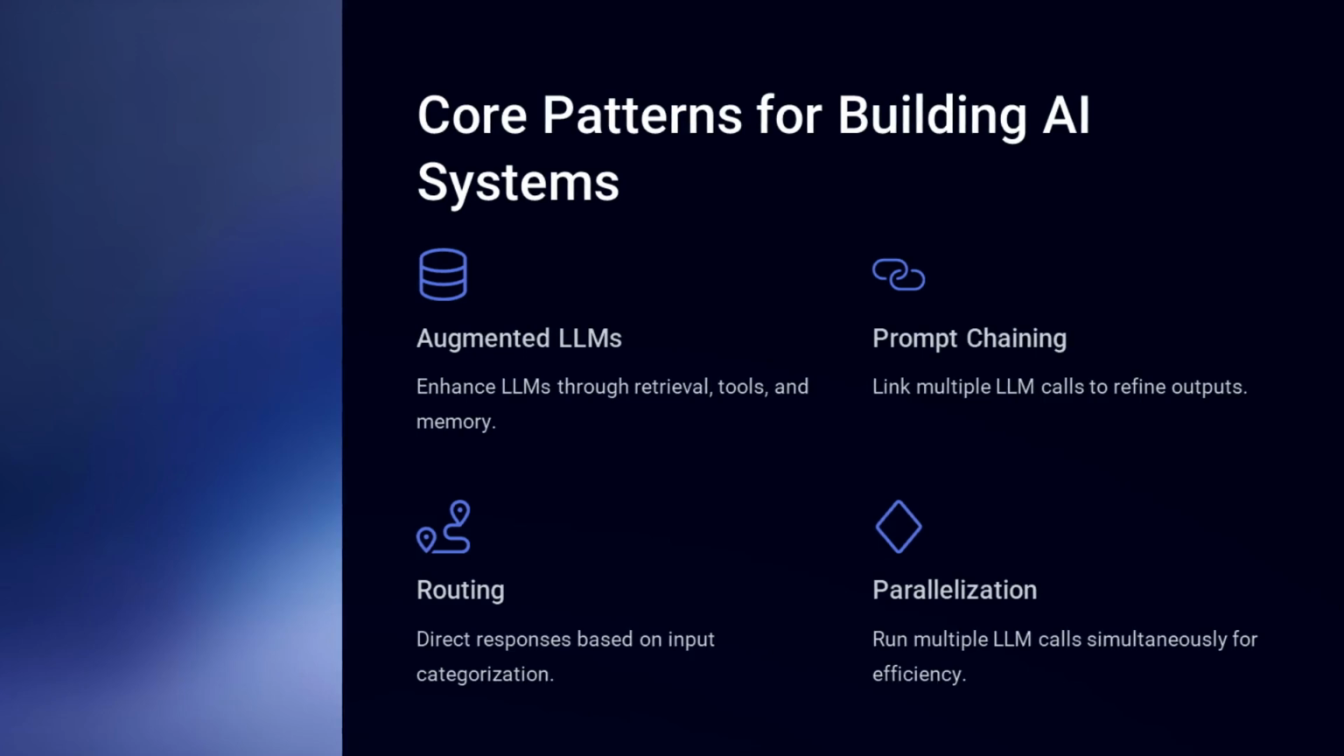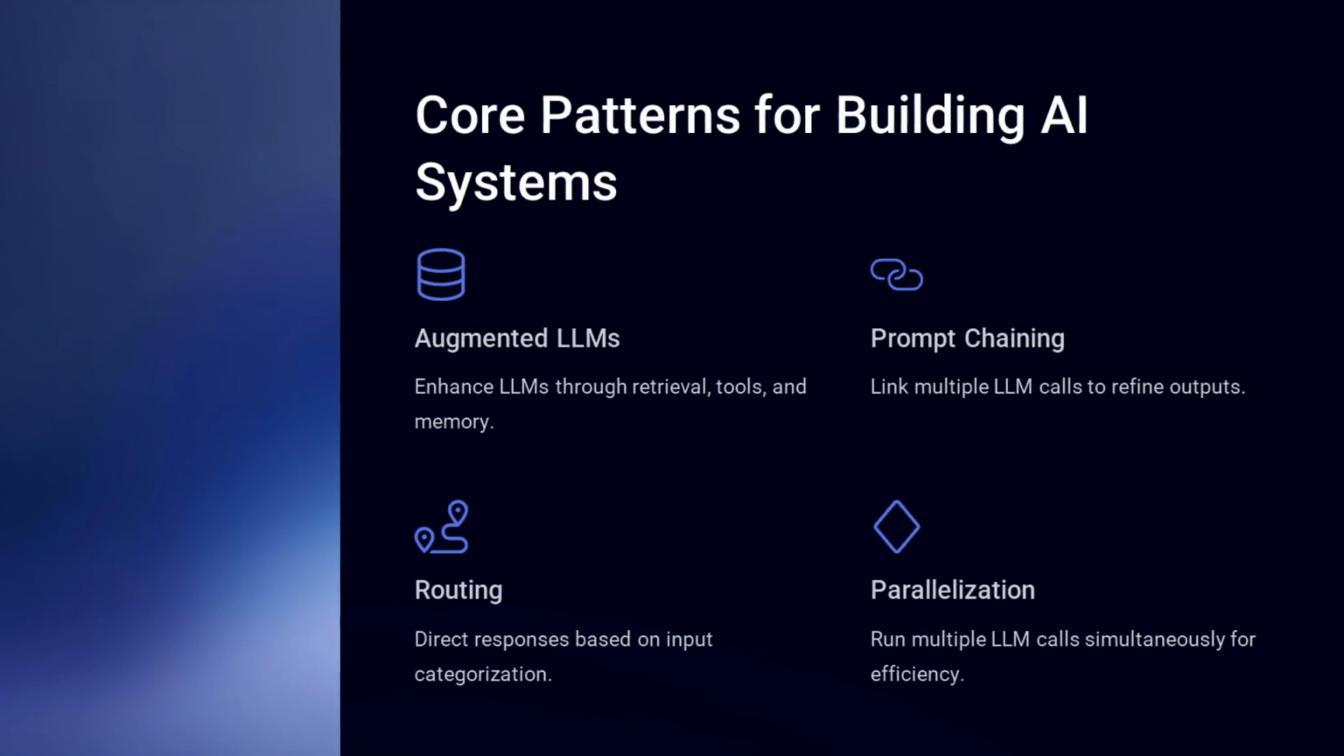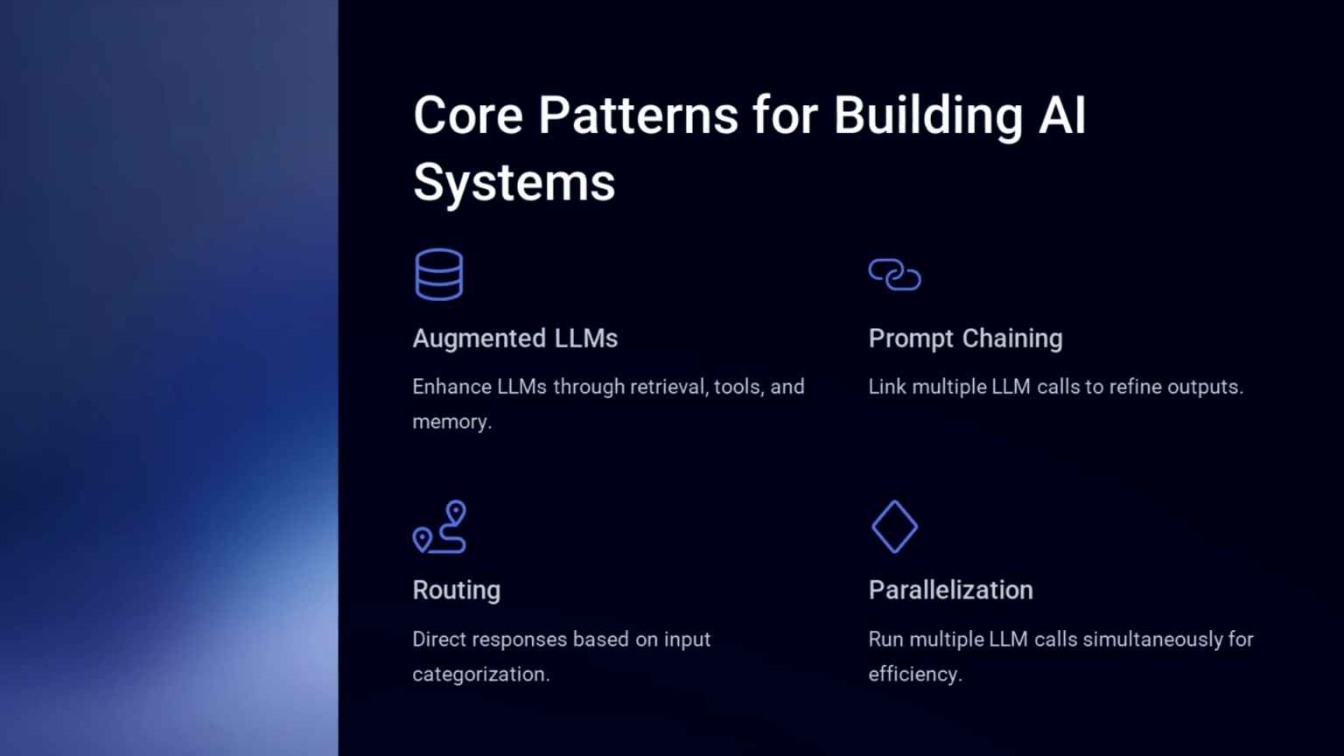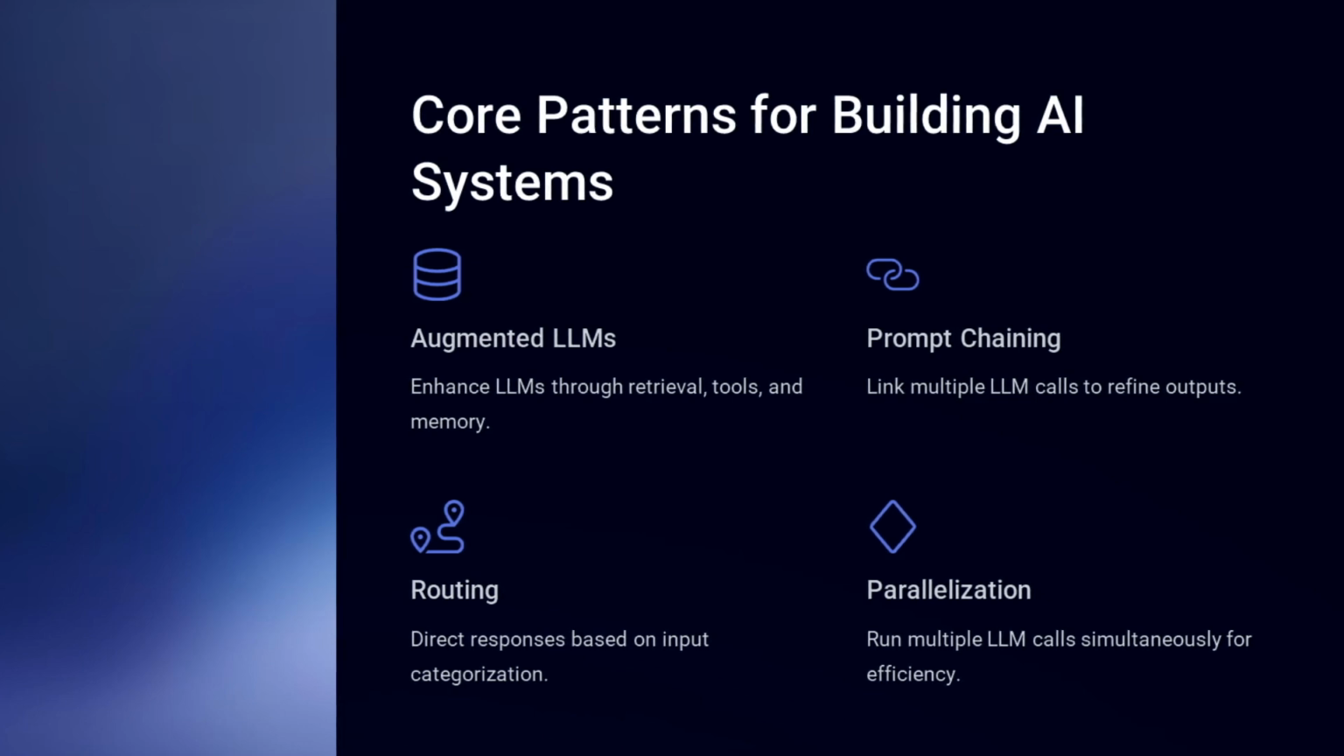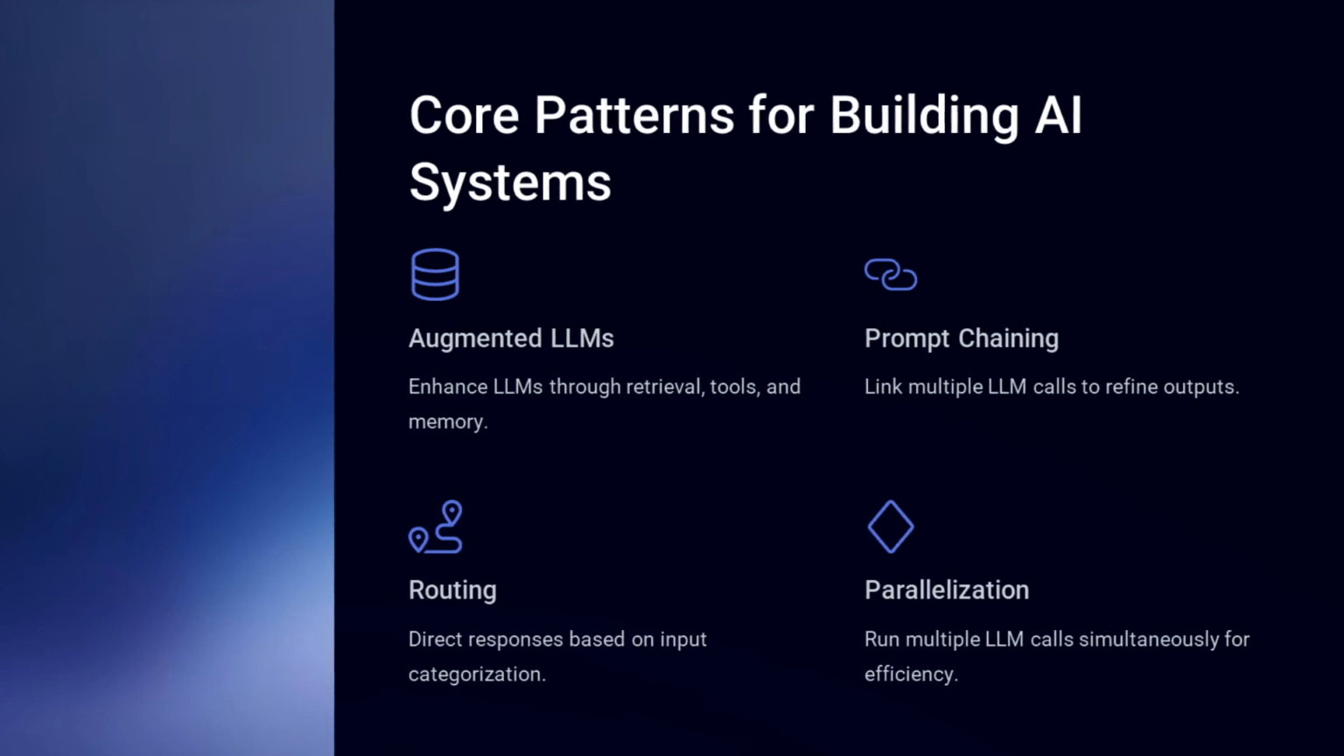Whether using Python, TypeScript, or no-code platforms like Make.com or N8N, AI development boils down to implementing effective patterns. Here are 5 fundamental patterns for building AI-powered applications. Augmented LLMs. Enhancing LLMs through retrieval, tools, and memory. Retrieval involves fetching external data to supplement LLM responses. Tools allow LLMs to interact with APIs and databases. Memory stores past interactions to improve context understanding.